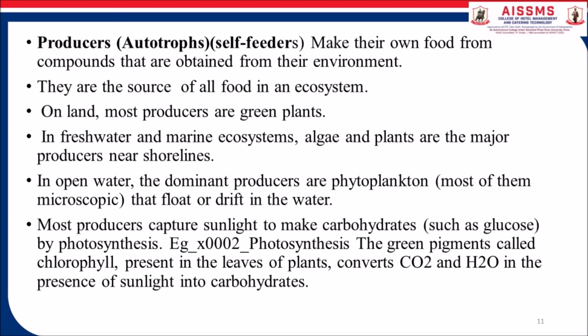In freshwater and marine ecosystems, plants are the major producers near shorelines. In open water, the dominant producers are mostly microscopic organisms that float or drift in the water. Most producers capture sunlight to make carbohydrates such as glucose by photosynthesis.